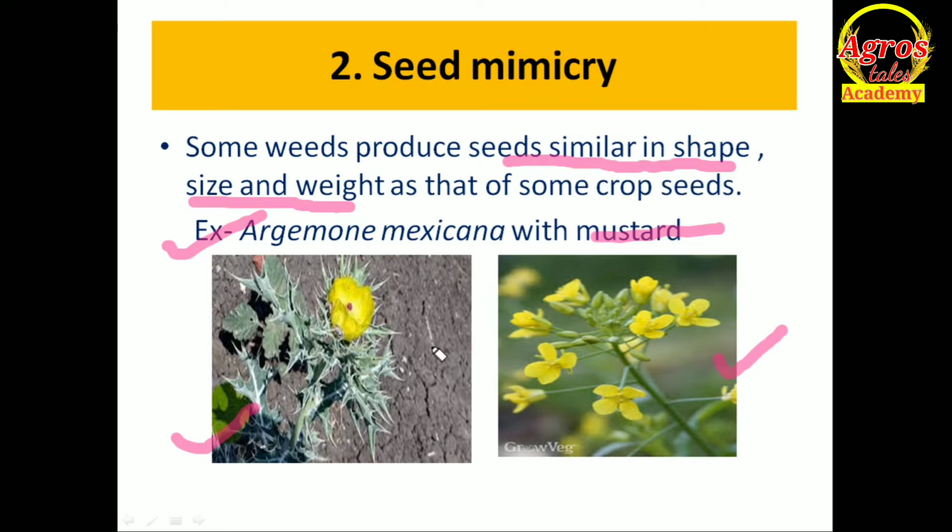You can find it anywhere in India. Argemone mexicana is highly toxic in nature. It can cause blindness and dropsy disease in the human body. So next, what is the difference between them?